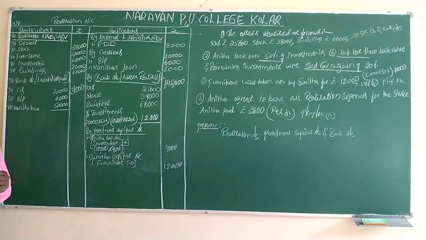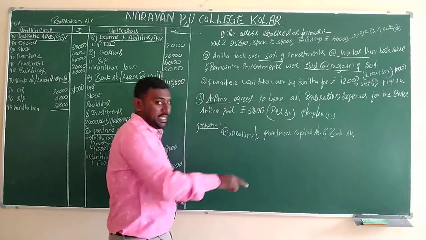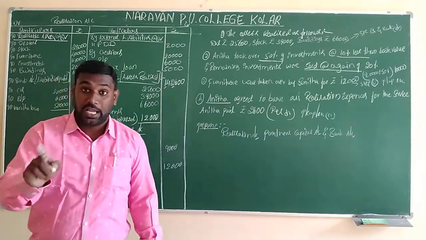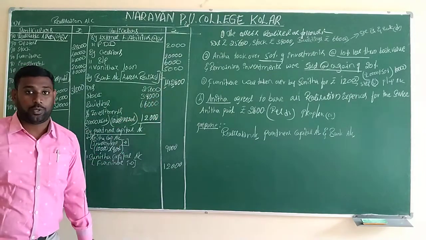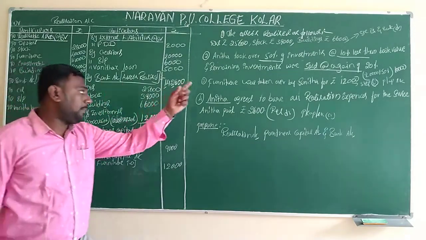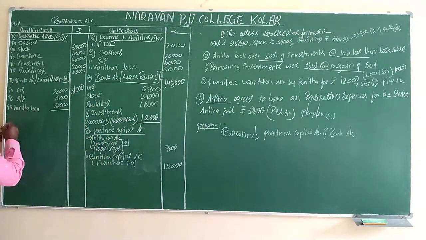Step number 7 is always realization expenses. But in this question, realization expenses will be paid by a partner, not by the company. If any expenses are paid by the company, it will be transferred to the bank account. If any expenses are paid by the partner, we will transfer to the partner's capital account. So that also comes to the debit side only.